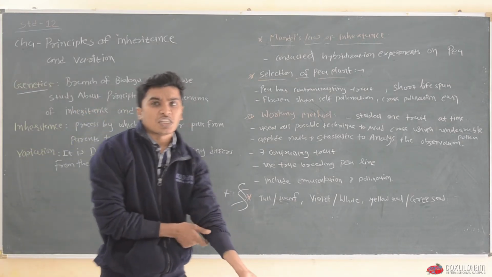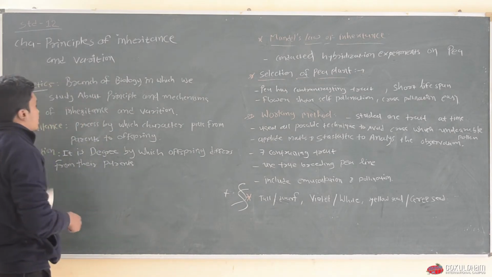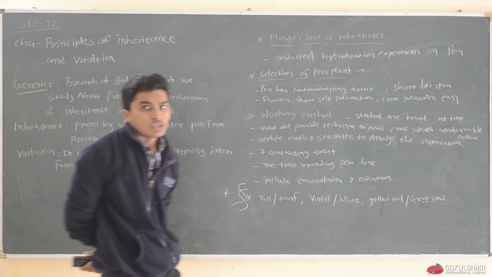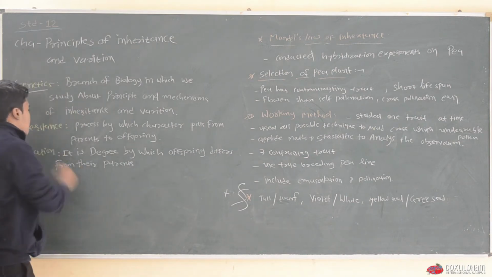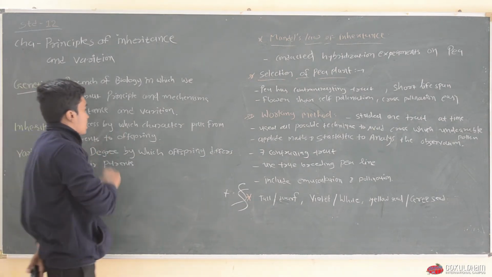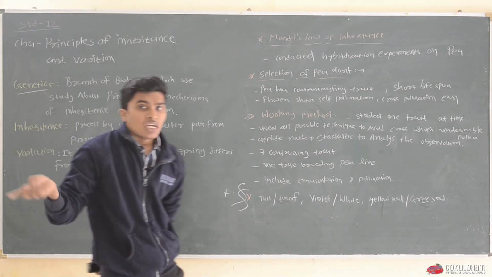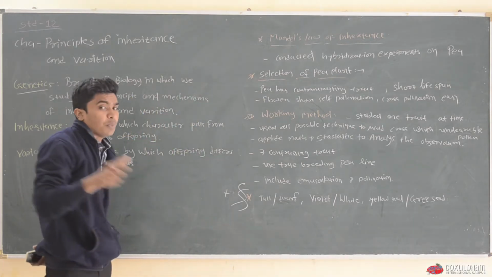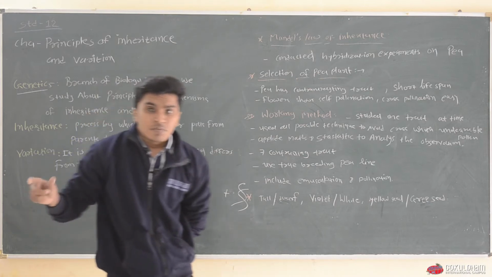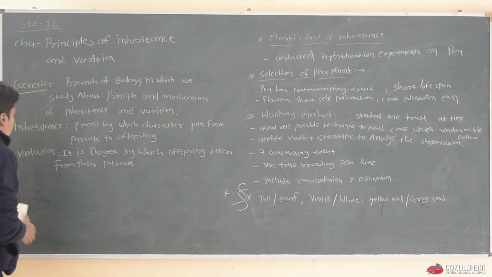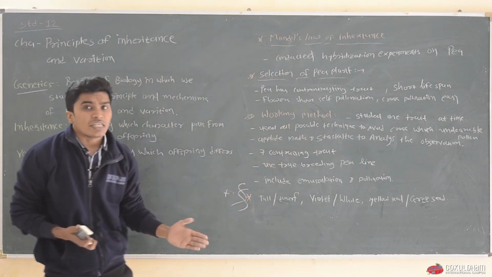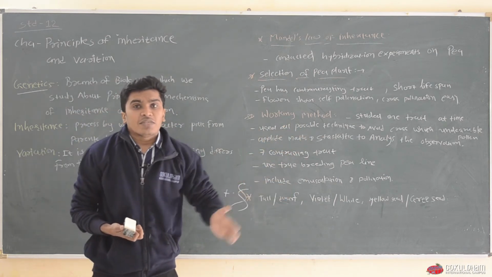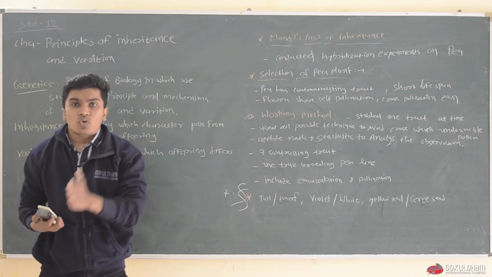Now another question arises: what is inheritance and what is variation? Inheritance is the process by which characters or traits are passed from parents to offspring.